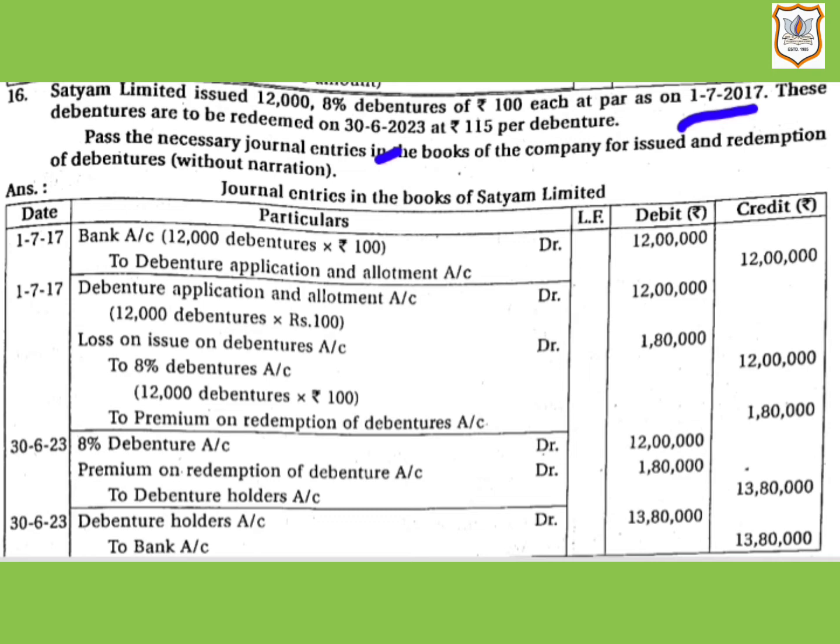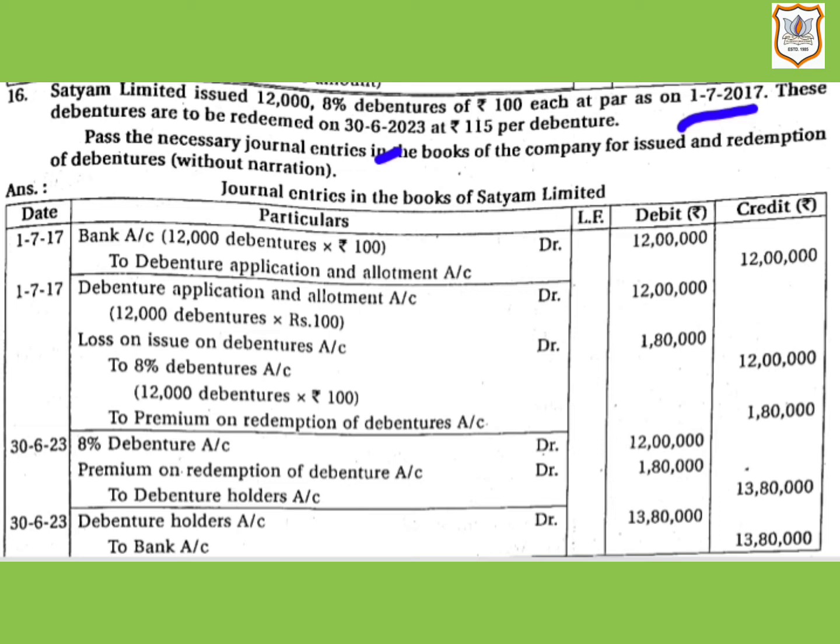When debentures are issued at par but are redeemable at a premium, that is in excess of the nominal or face value, another entry is passed at the time of allotment of debentures. This entry is for providing premium payable on redemption. So let us see the first journal entry.